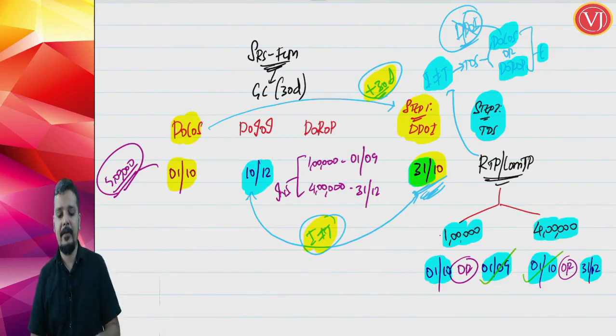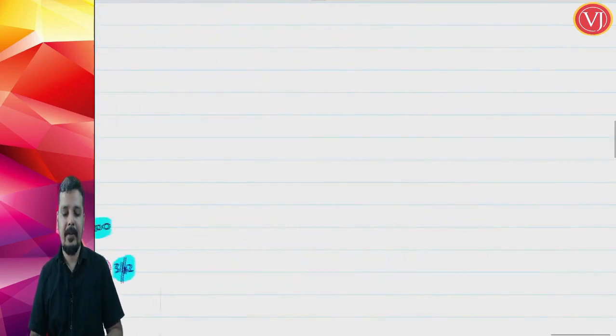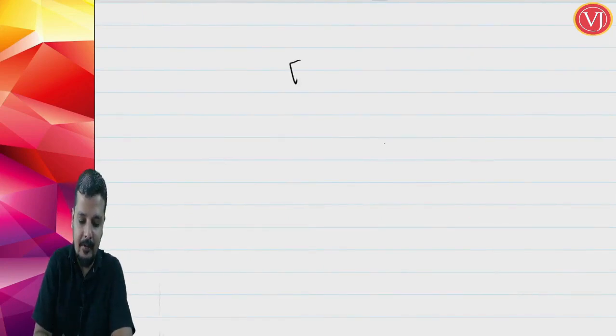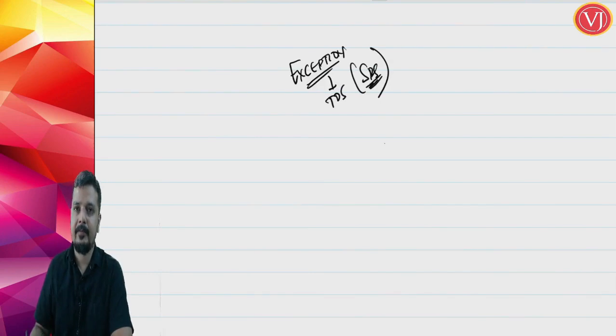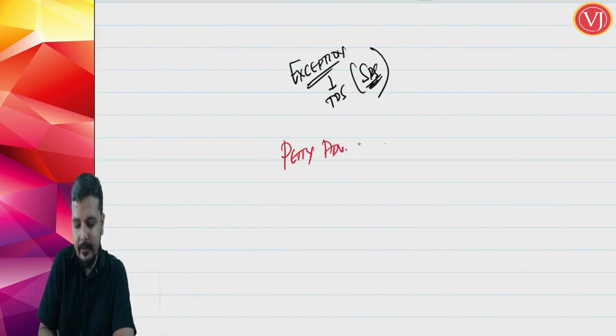Now friends, a very small or minute point is left out, which is basically applicable for services. There is an exception that we have not discussed, an exception in time of supply which is applicable for services. That exception tells that for petty advances, petty advances means up to 1000 rupees.